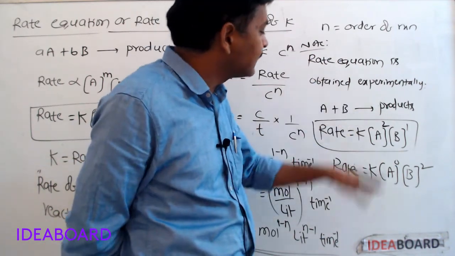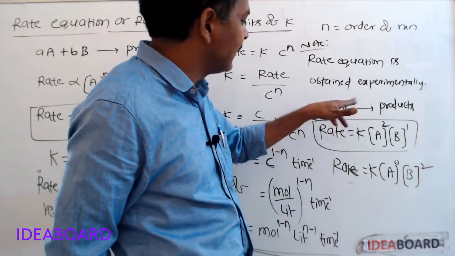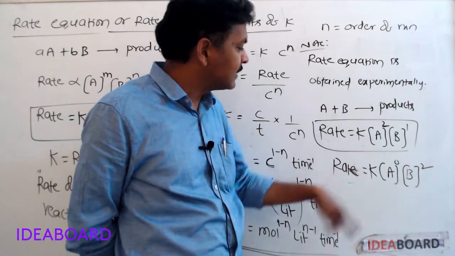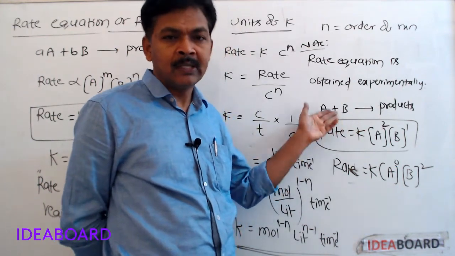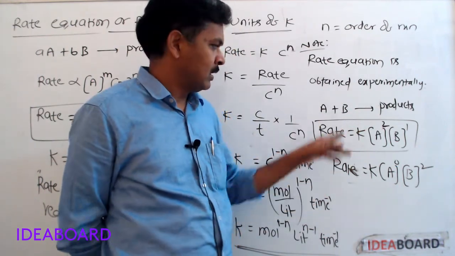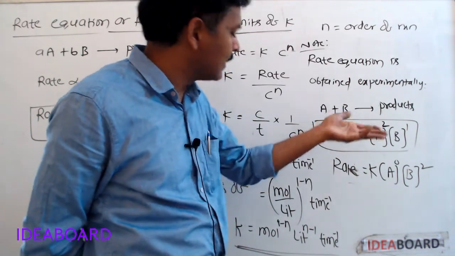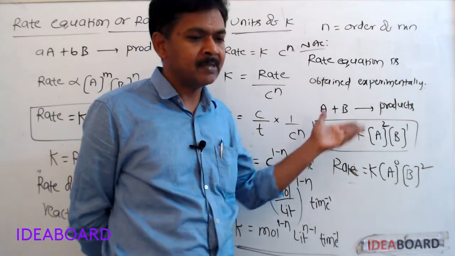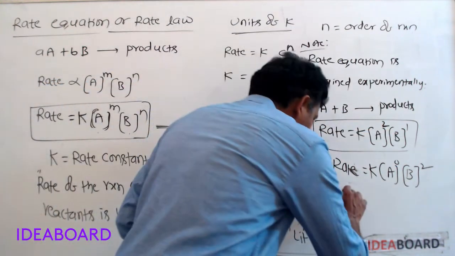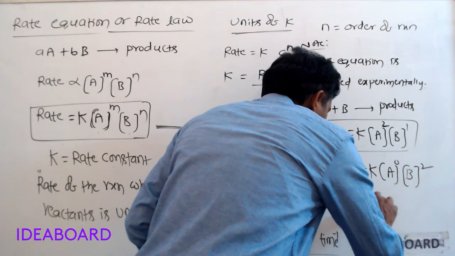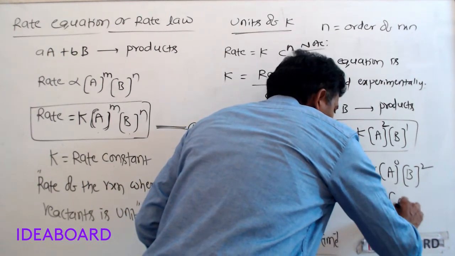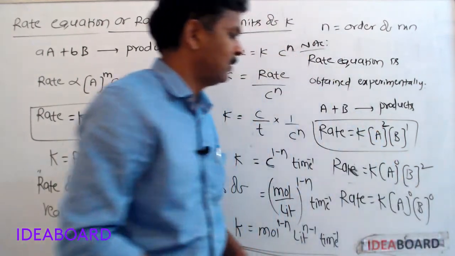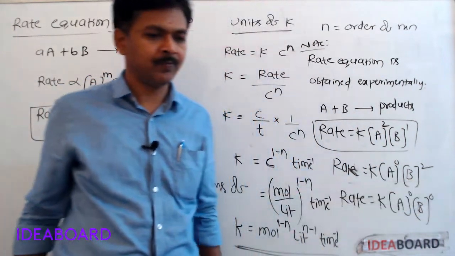Similarly, if B concentration is doubled or tripled and there is no change in the rate of reaction, then order of reaction with respect to B is also 0. Then we can write the rate expression like this: rate is equal to k into A concentration power 0 into B concentration power 0. Then the overall order of reaction is 0.